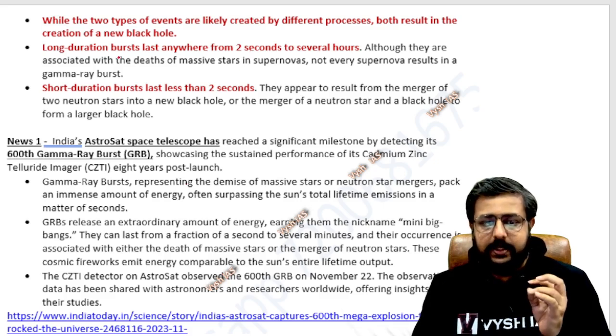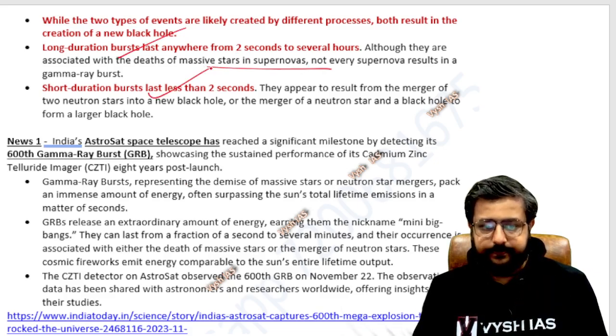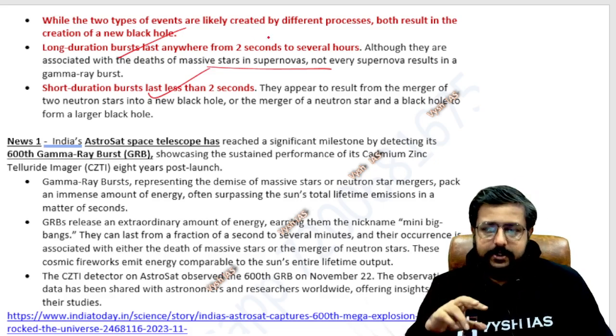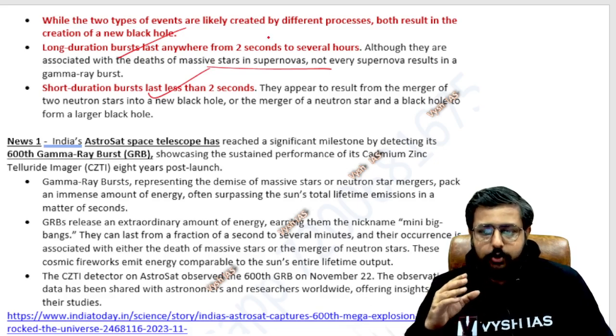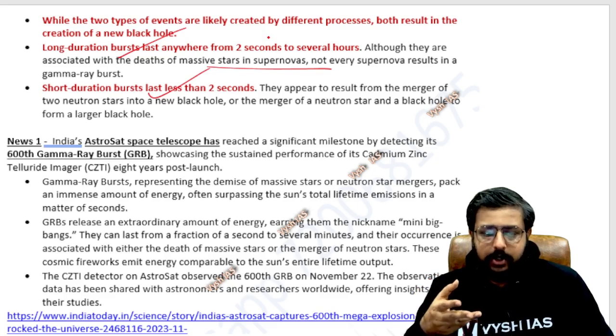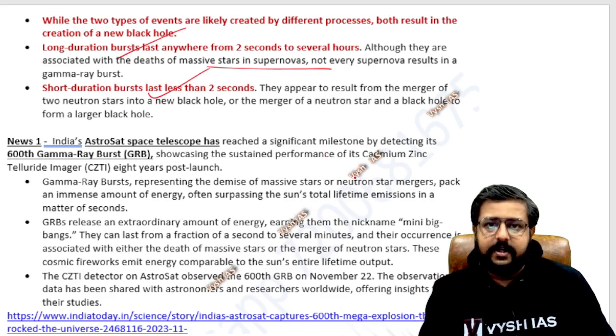And the duration: the long one is like 2 seconds to several hours, and the short one is less than 2 seconds. In the news, India's Astrosat space telescope reached a significant milestone by detecting its 600th gamma ray burst, meaning they are detecting one after the other. The 600th one was done recently, I think in October, November 2023, and it was all over the news. So here it is detected by that Astrosat.